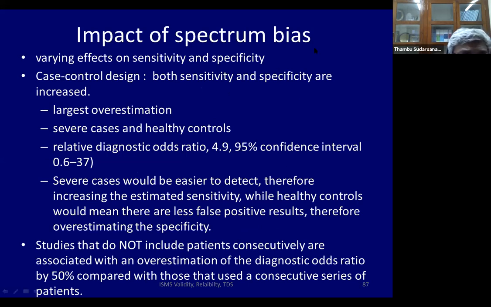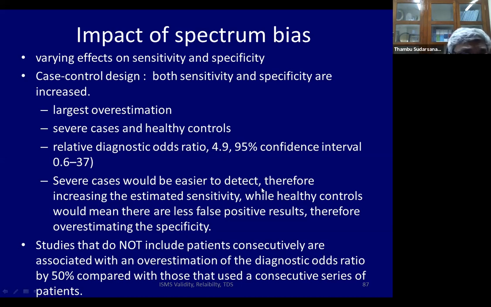The impact of spectrum bias varies. The largest overestimation usually happens when you have severe cases and healthy controls, which is what usually happens in diagnostic studies, and most published diagnostic studies are case control studies. The relative diagnostic odds ratio is 4.9 compared with a prospective study of suspected cases.